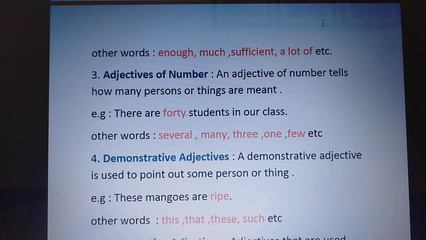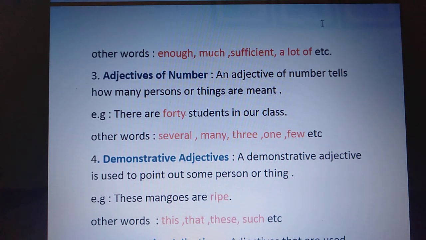So this is the difference between adjective of quantity and adjective of number. Here you can count those nouns, like the students, right? They are persons, so you can count them, but rice you cannot count. So that is adjective of quantity. For rice you cannot write 40 rice or 50 rice, right? And for students, here we have taken 40. Several, many, three, they can be used for any countable nouns, basically for the people.